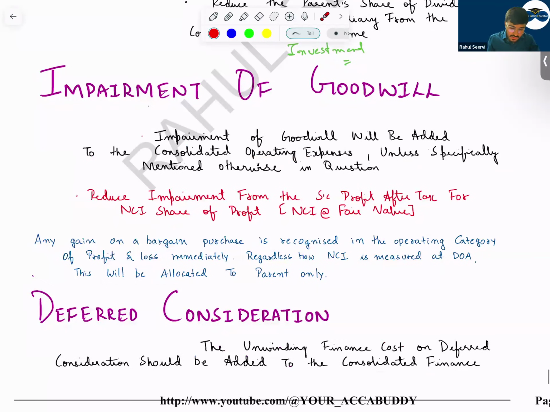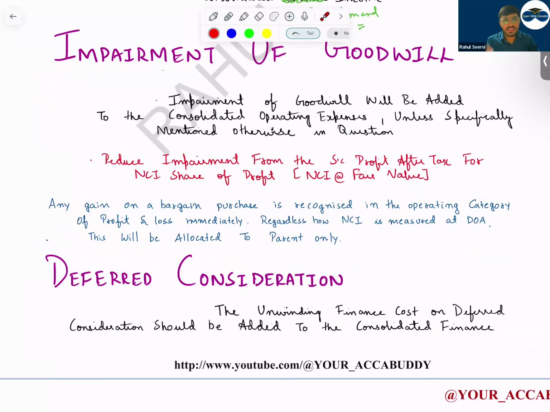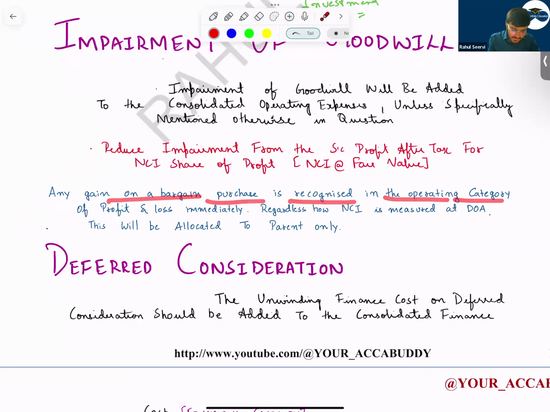The next one, if it is the fair value method, in case of fair value method, can I say NCA will also be affected? So the impairment you will take into consideration for calculation for NCA also. In that case, we have to adjust it. Now, sir, whenever there is a gain on bargain purchase, that means what? Any gain on bargain purchase is recognized in the operating category of profit and loss immediately, regardless of how NCA is measured.